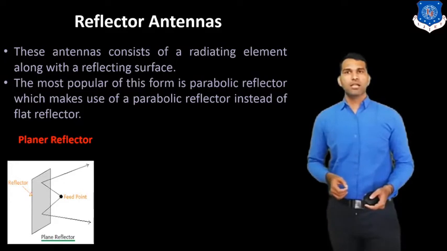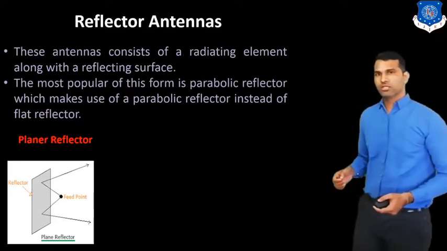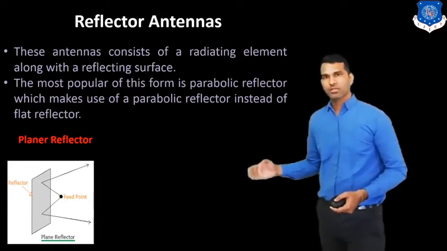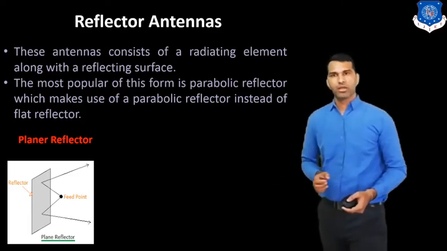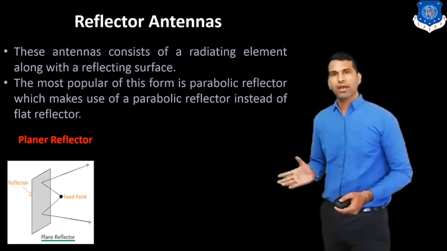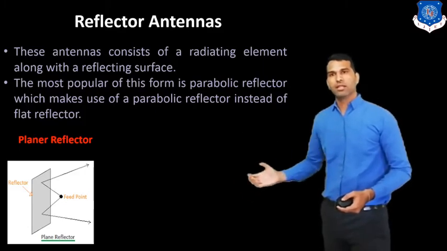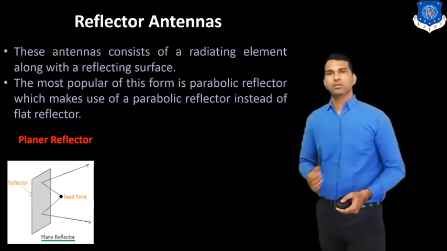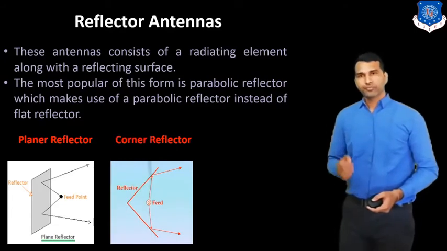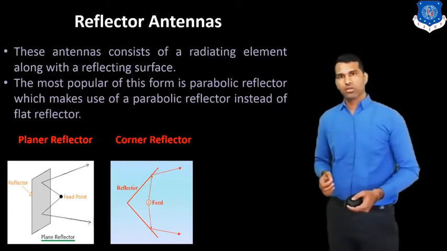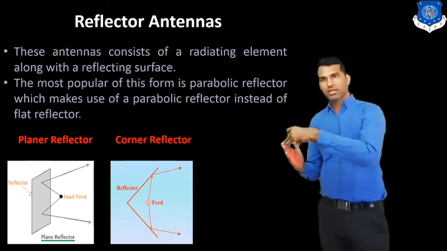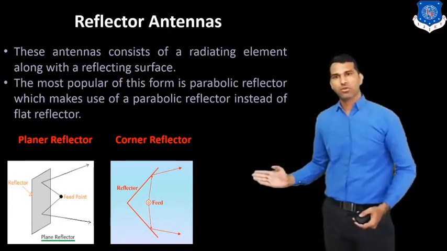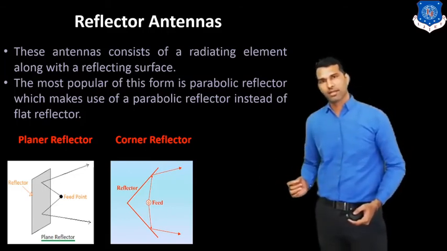So these are the different types of reflectors. This is the simple plain reflector, just one sheet that reflects the wave. In the middle part you can see the feed element that radiates the energy, and the next one is the reflector that reflects that energy. The next one is the corner reflector. Here we just bend the sheet, or we join 2 sheets at a particular angle, so we get this type of corner reflector.